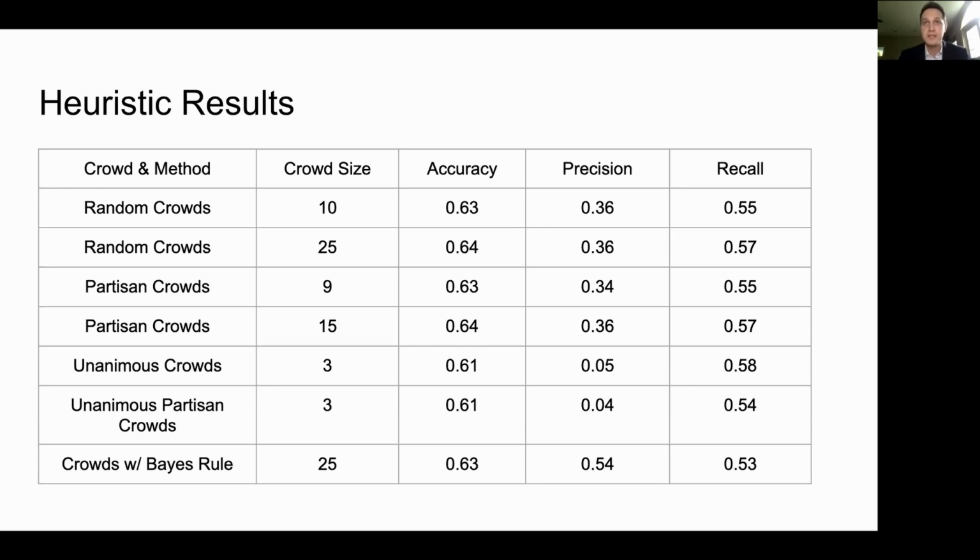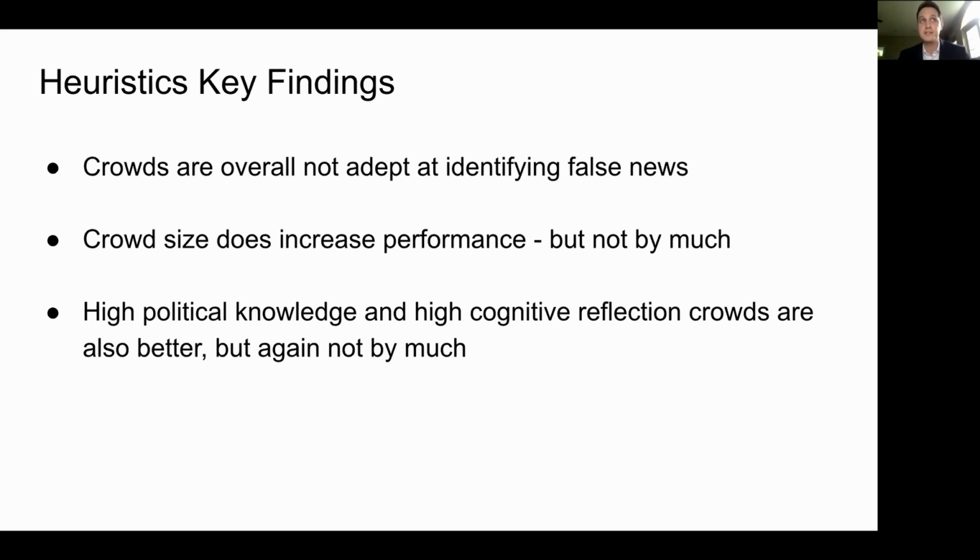This is a small sample of what we've done, but it's reflective of the larger endeavor in that basically simple rules don't really seem to do much better than the baseline accuracy of saying that everything is just not fake. And precision and recall remain abysmal. So simple heuristic rules don't get you much in terms of predicting fake news. The crowd, at least as a first approximation, just using simple rules isn't very good, as I just said.